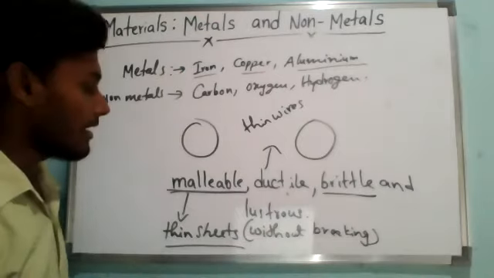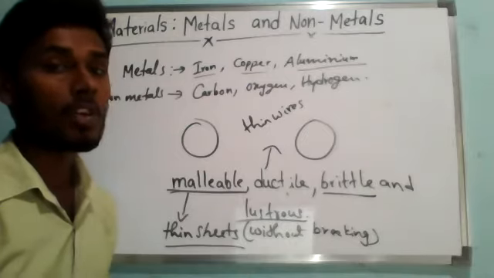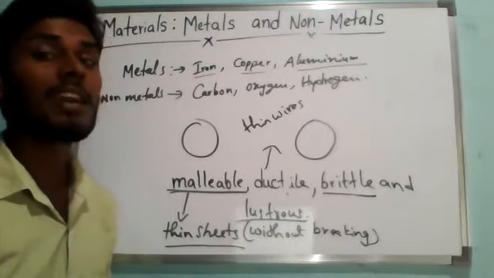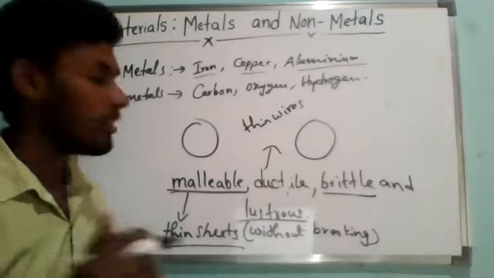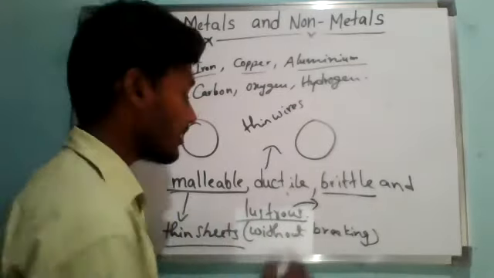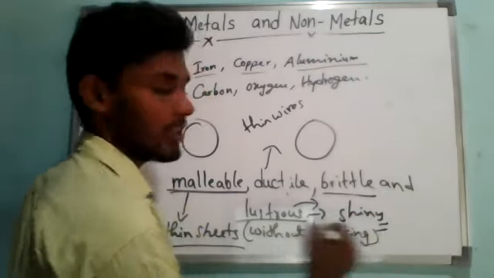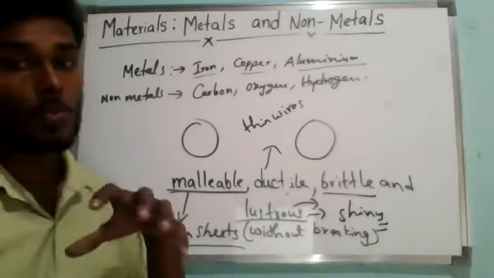Understanding? Like that, the last word is lustrous. Lustrous means shiny. Are you able to understand? Some kinds of substances have a shiny surface. So that shining surface is called lustrous. Shiny is called lustrous. So keep these points in mind.